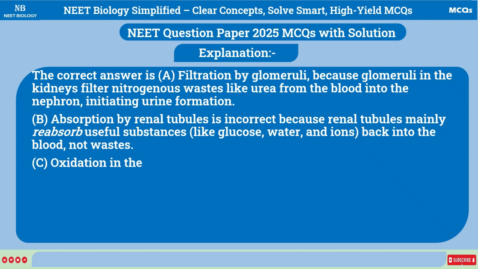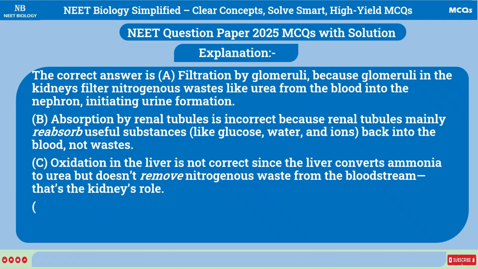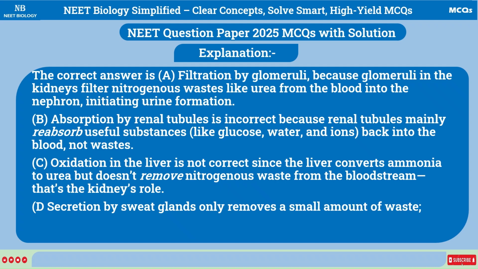C. Oxidation in the liver is not correct since the liver converts ammonia to urea but doesn't remove nitrogenous waste from the bloodstream. That's the kidney's role. D. Secretion by sweat glands only removes a small amount of waste. It's not the main method for nitrogenous waste removal.